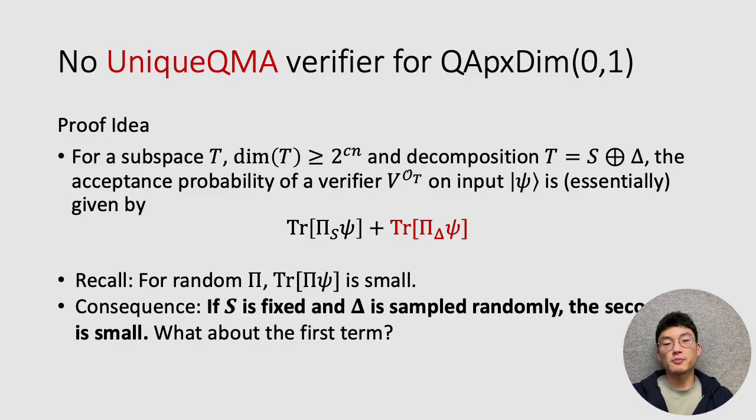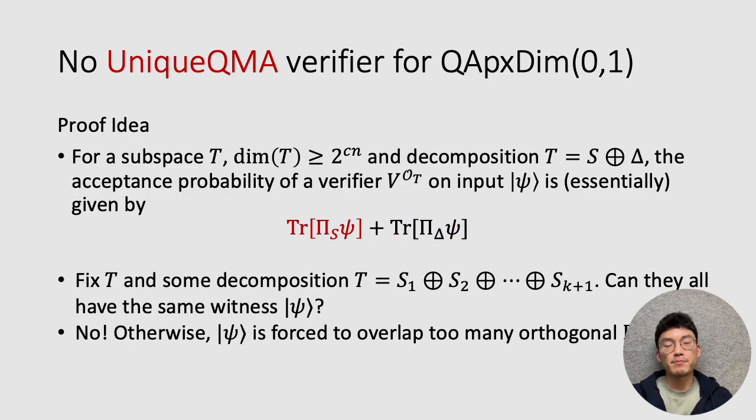Now, what about the first term? The first term is a bit more difficult, and we can't make the same argument because it will turn out that psi is related to S. Essentially, because we're building these subspaces T off of S, we should think of psi as being some function of S. For this, we take a slightly different approach.